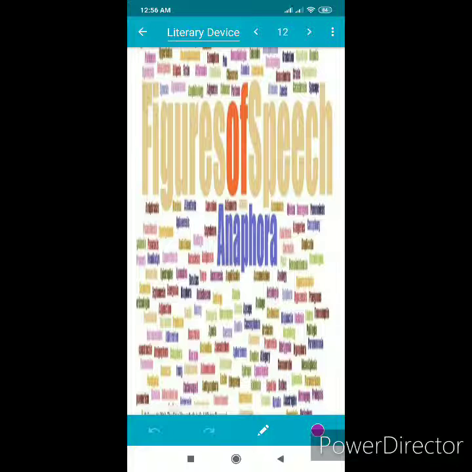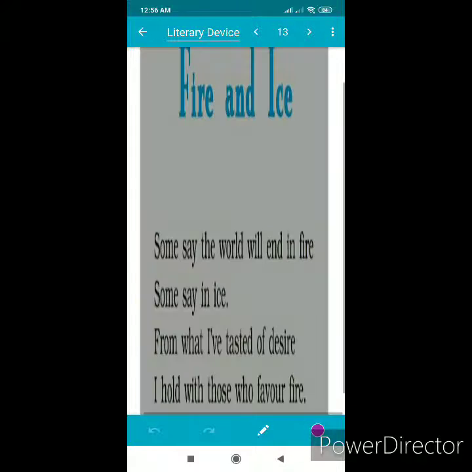Next poetic device that has been used in this poem is anaphora. It refers to the repetition of a word or expression in the first part of the same verses. Just have a look at the example here. Look at this line, some say, and the second line also, some say. These words are repeated and it expresses something. It's a part of the verse. So this is a perfect example of anaphora.